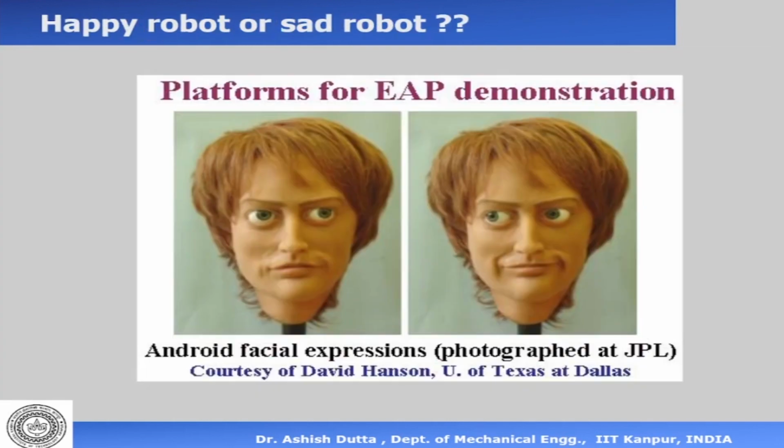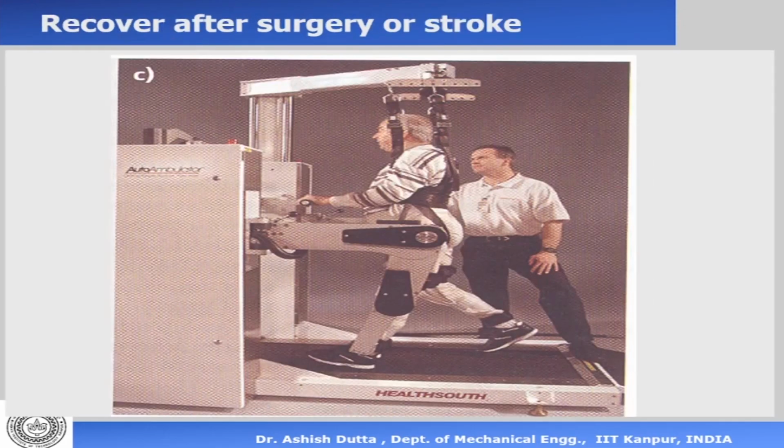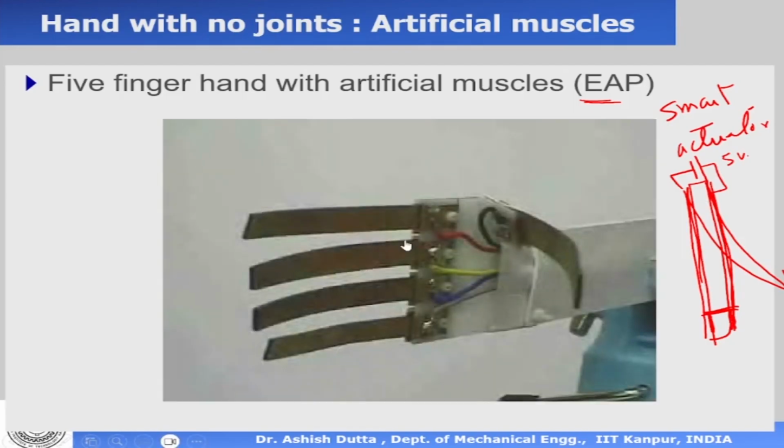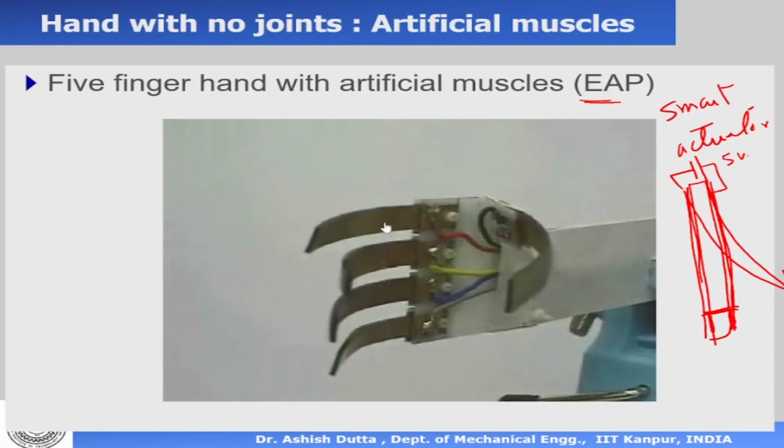New things like electroactive polymers, again, can be used to make faces of robots, and it can change the facial expression. For example, happy robot, sad robot, it can move the eyes. Essentially this material, electroactive polymer, is exactly the same as what I showed you just here. By giving it voltage at different places, you can make it change its shape. So the face can have different expressions. It is made up of this material only.